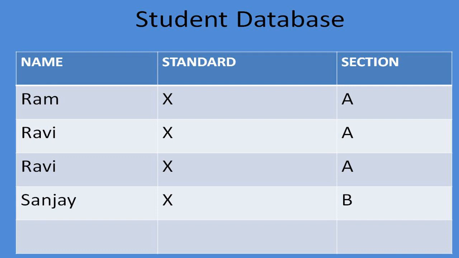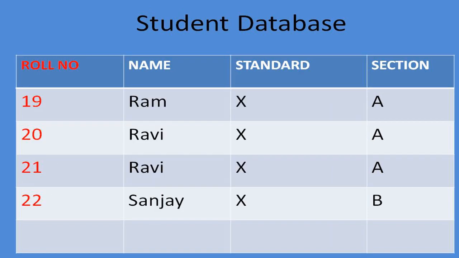See the table. Roll number, name, standard and section.